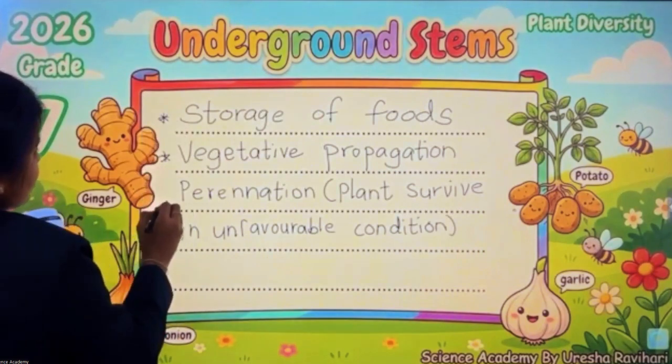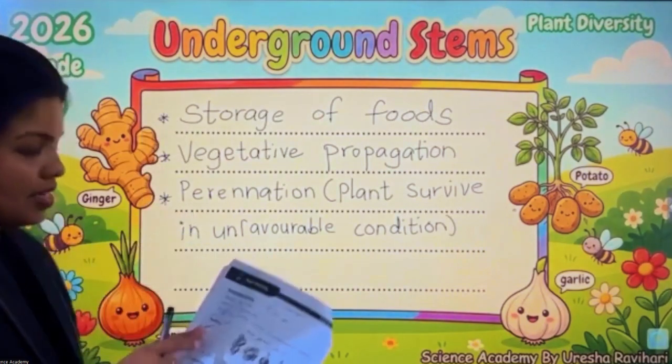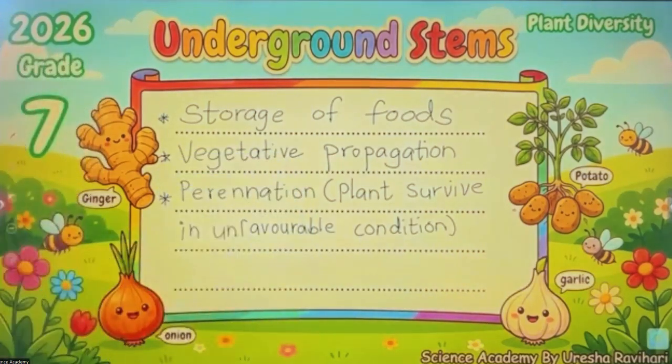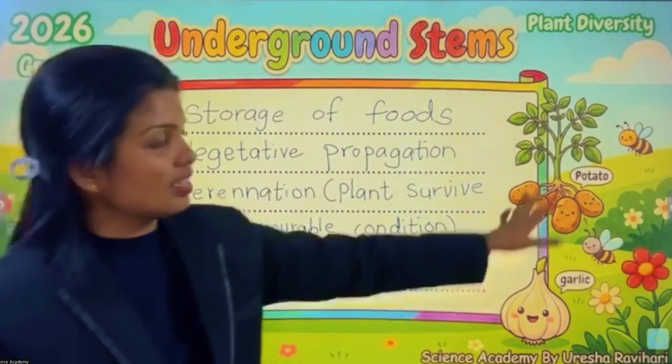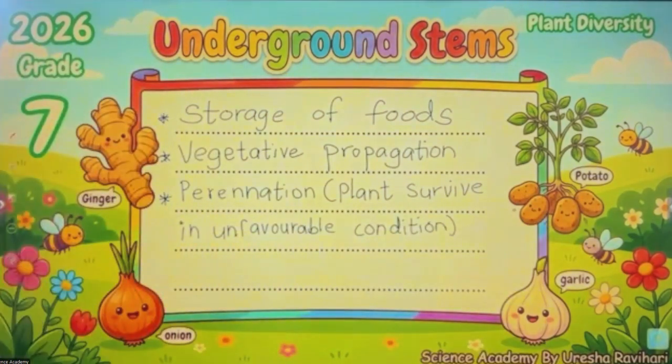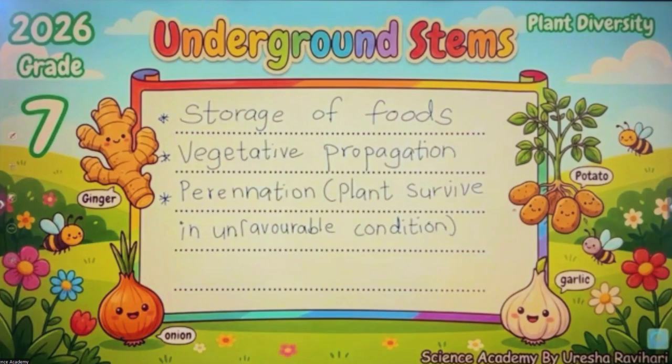So these are the functions. You can write down the examples at the places that I have given. Here, ginger, onion, garlic, you can write down using the slide that I have mentioned.